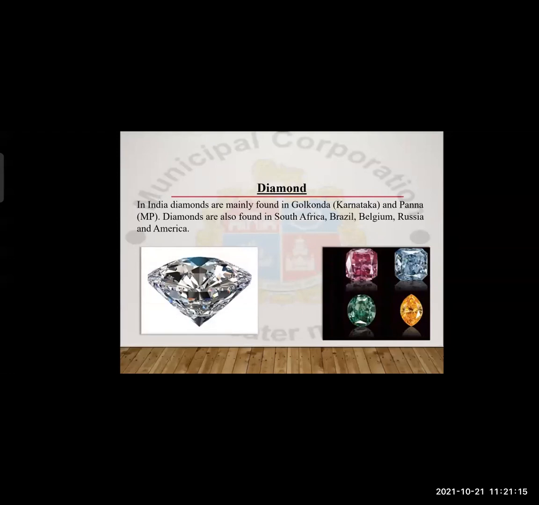Yes, diamonds are very attractive and diamonds are very costly also. They are costly plus they are very attractive. Right? So let us see about the diamond. Okay, in India, where do we find diamonds? In India, diamonds are mainly found in Golconda, Karnataka, and Panna, Madhya Pradesh.